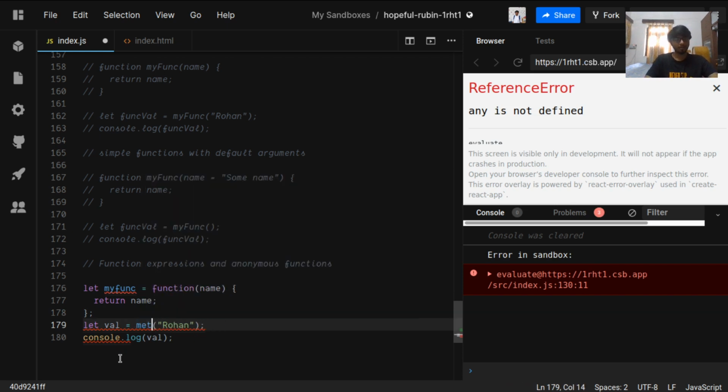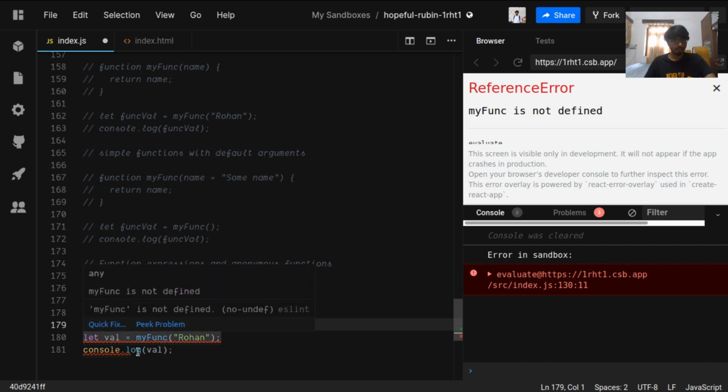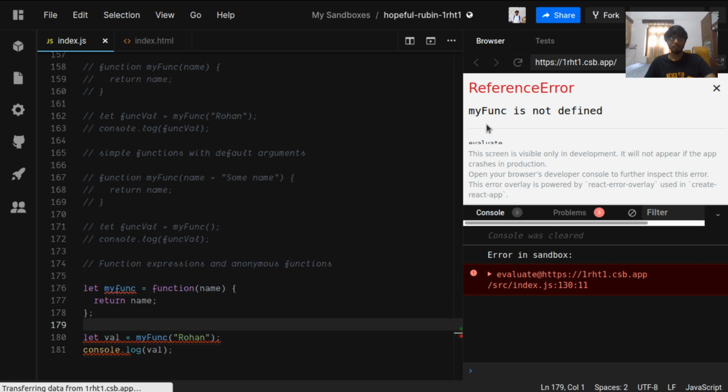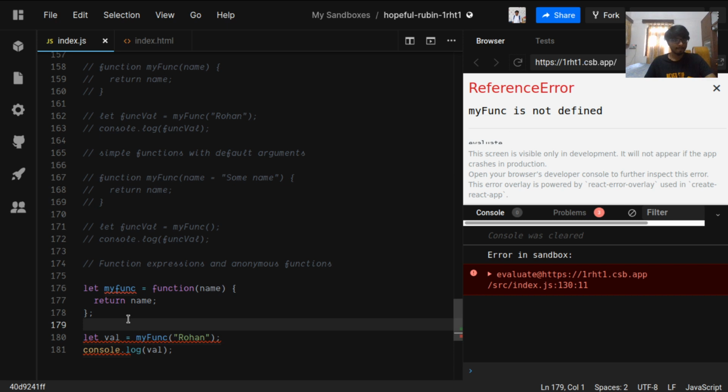Myfunc. Now why is this throwing an error? Myfunc is not defined, but it is defined. Let me rerun this. Okay, it is lowercase. Fine.